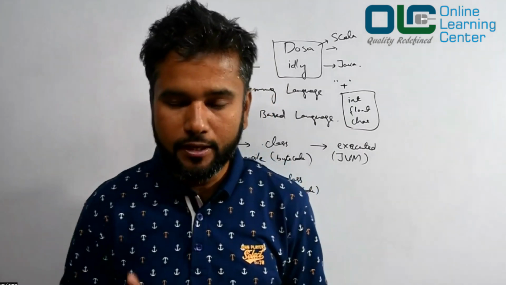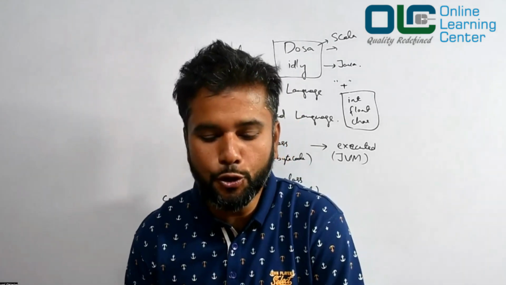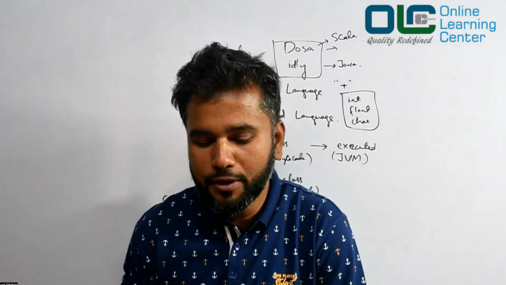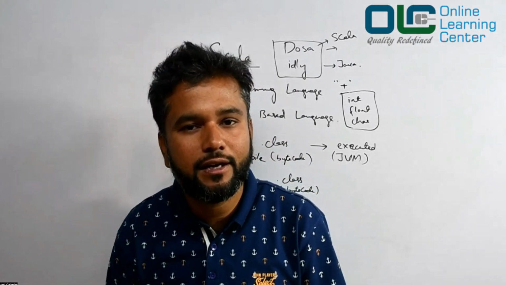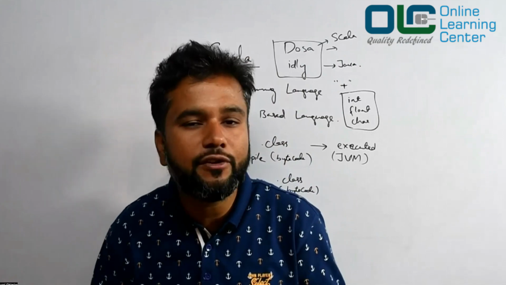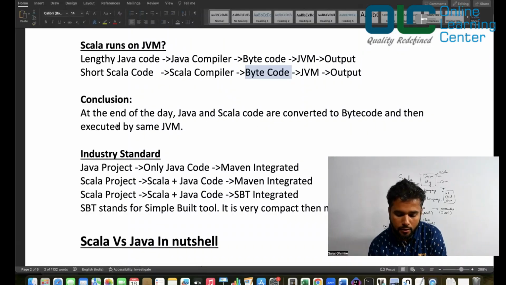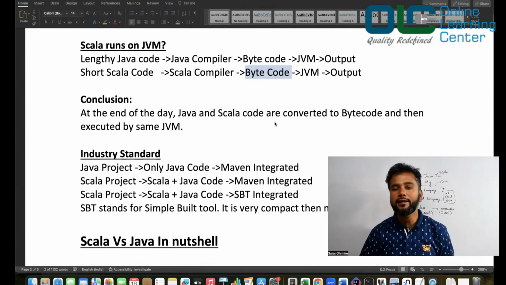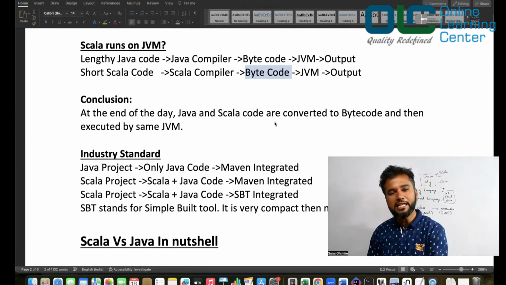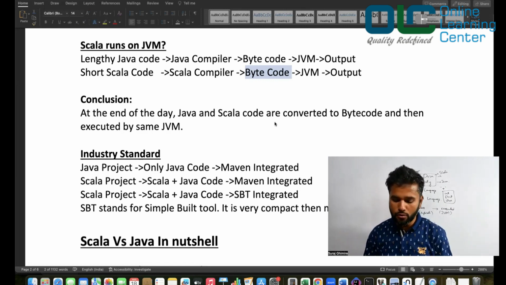Okay, but hopefully the example serves the purpose for you to understand the difference between Scala and Java. As I said, mostly the same. The way you write is different, right? Of course, with some added benefits that we'll cover, right? All right. So here is the conclusion. At the end of the day, Java and Scala code are converted to bytecode and then executed by the same JVM, right? So it does not matter whether you're writing Java code or Scala code. When you compile, it gives you a bytecode, and once we have a bytecode, bring any JVM of the world, it will run the code equally.